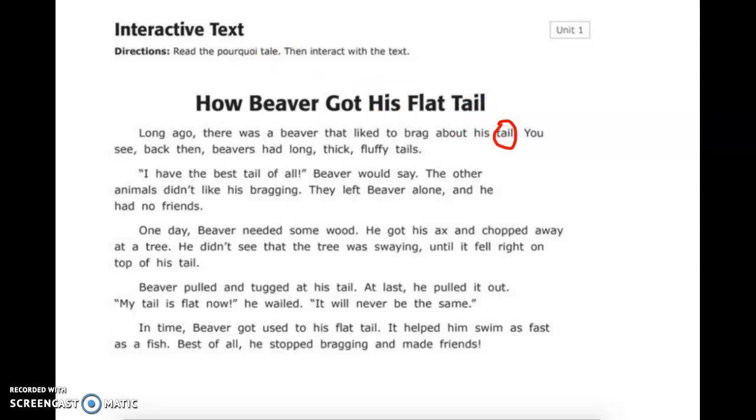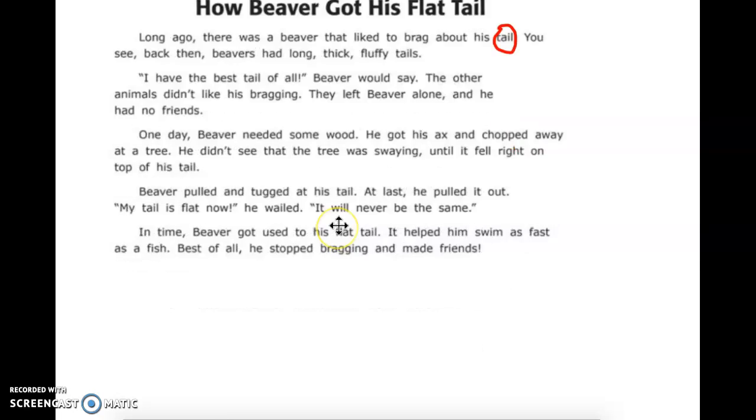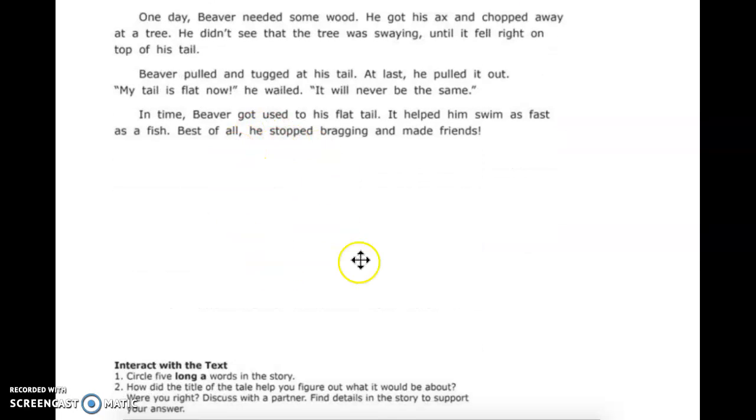After you have circled those words, I'm going to have you answer a couple of questions. You can use the space on the bottom of your journal, or you can use your word study notebook.